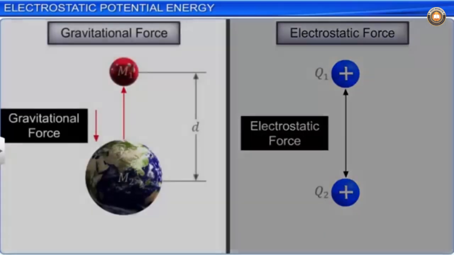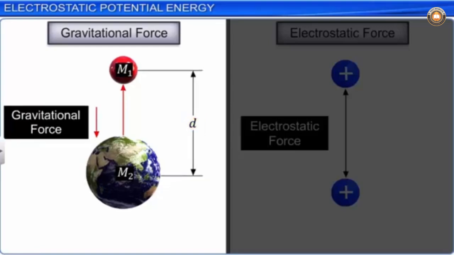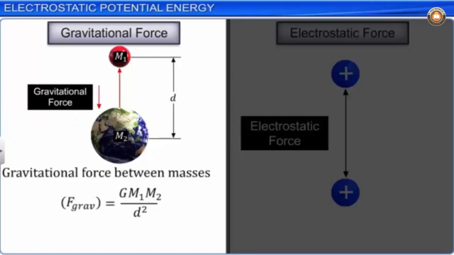The gravitational force between masses m1 and m2, separated by a distance d, is expressed as G m1 m2 by d square, where G is the universal gravitational constant, which is equal to 6.67 times 10 raised to the power minus 11 Newton meter square per kilogram square. We can see that the gravitational force F is inversely proportional to the square of the distance d between the masses.